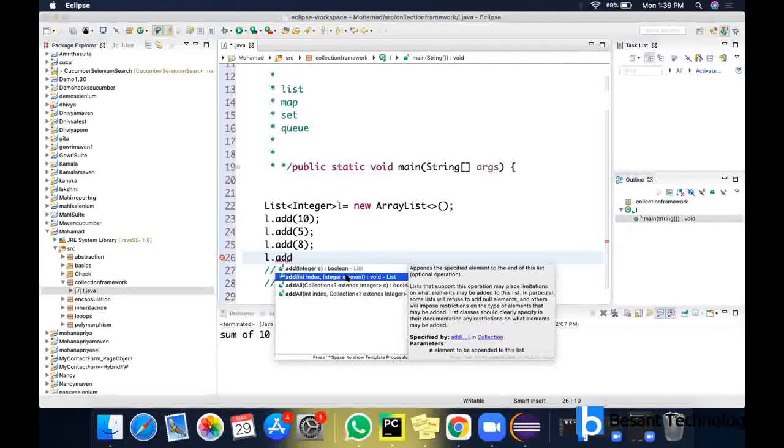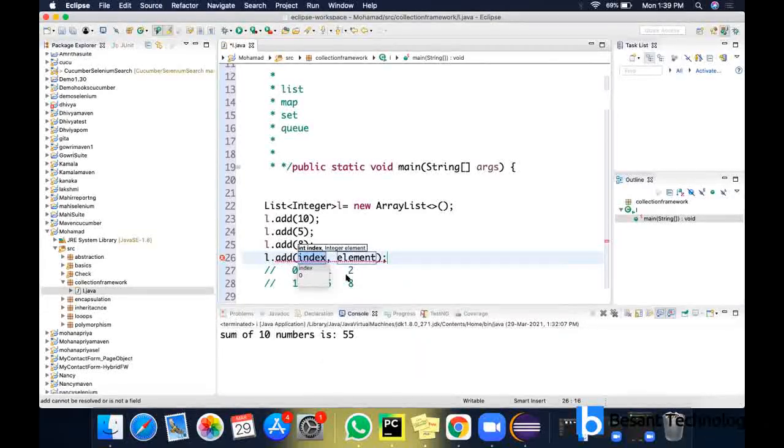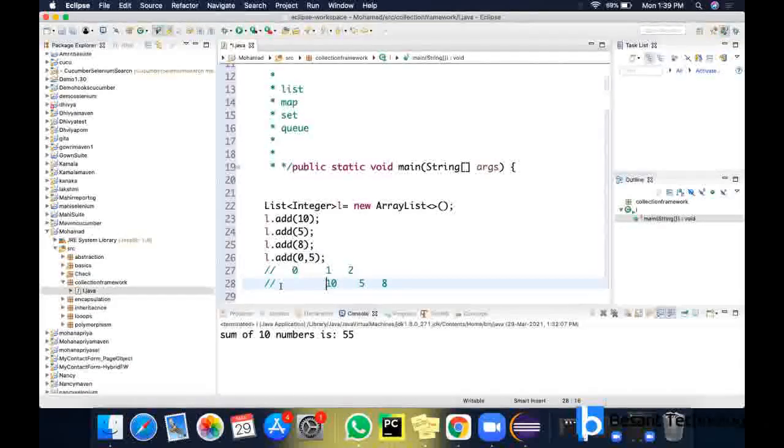Suppose you want to add some element as the first one, you can just give 0, comma that element. So now in index position 0, 5 will be there. So it is allowing duplicates, right? So now your output will be 5, 10, 5, 8. So this is how the elements are stored.